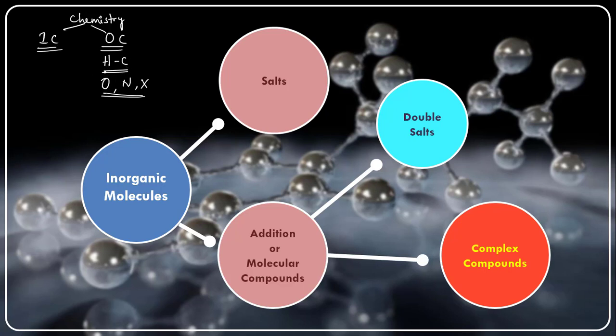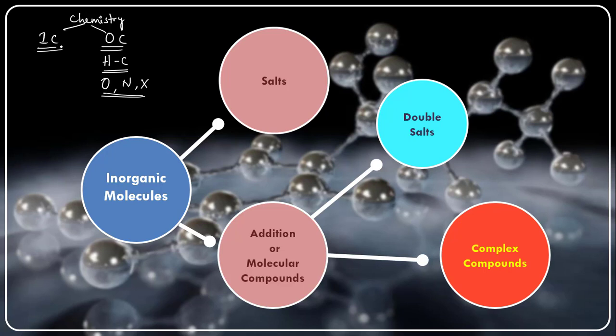The study of these molecules is called organic chemistry. Hydrocarbons are alkanes, alkenes, alkynes, and the carbonyl compounds like aldehydes and ketones, alcohols, amines, carboxylic acids, esters, and anhydrides. All these come under the heading of organic chemistry.